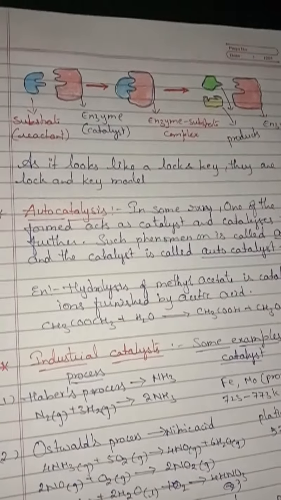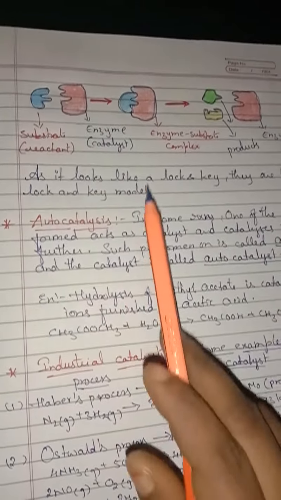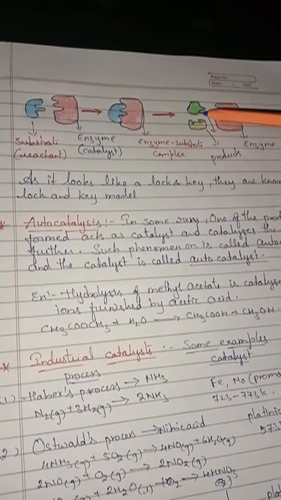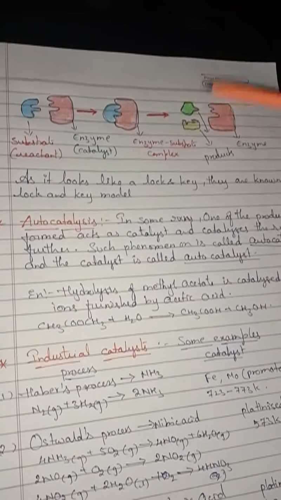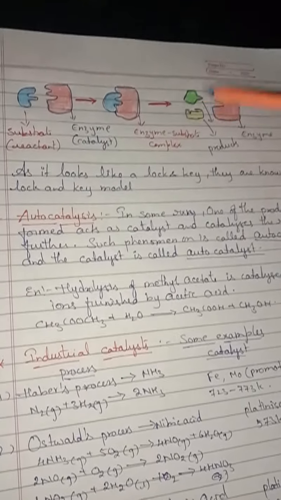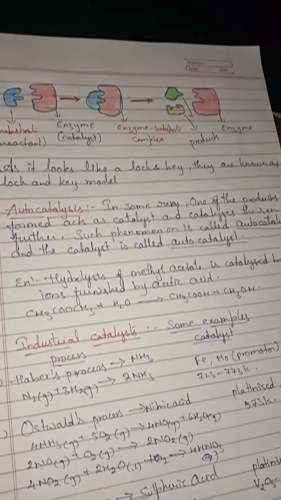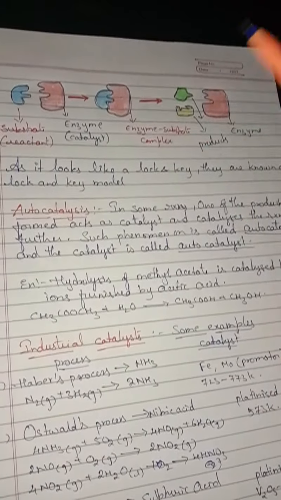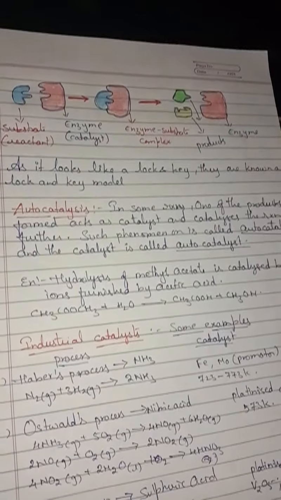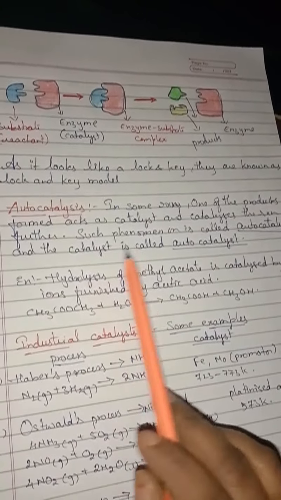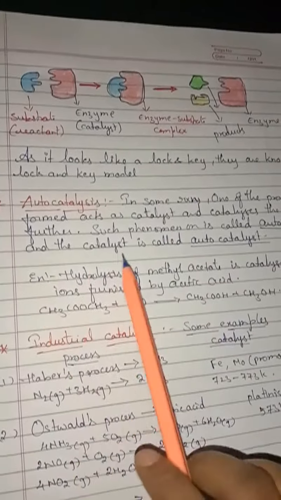Autocatalysis means in some chemical reactions one of the products, whatever products are formed, will act as a catalyst and catalyzes the next chemical reaction. So whatever chemical reactions are going to take place, one of the products will act as a catalyst and carries the next chemical reaction. Such a phenomenon is called autocatalysis and the catalyst is called an autocatalyst.